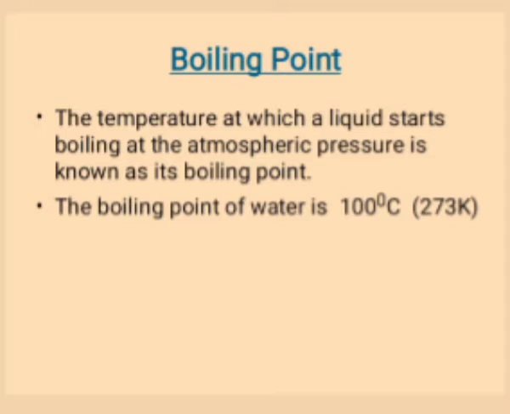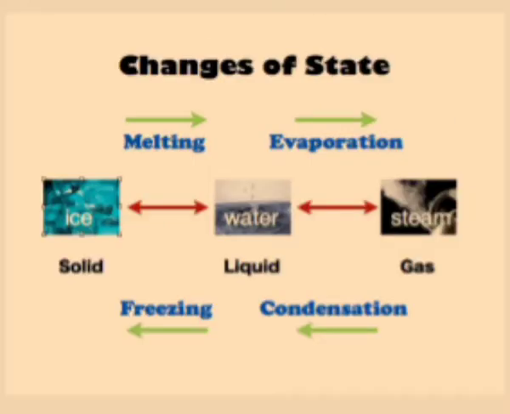During boiling, the particles gain energy to change the state from liquid to vapor state. So, we can conclude that the state of matter can be changed into another state by changing the temperature. When ice is heated, it changes its state from solid to liquid state. When water is heated, it changes its state from liquid to vapor state or gaseous state. It is called evaporation.